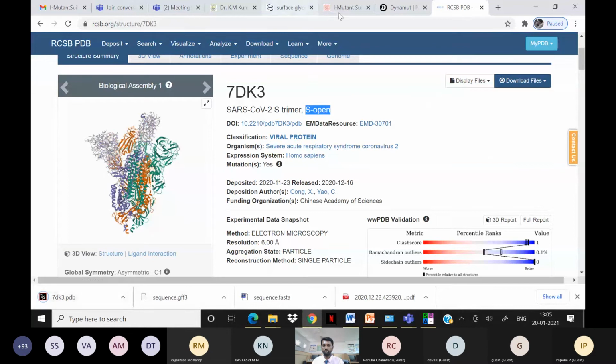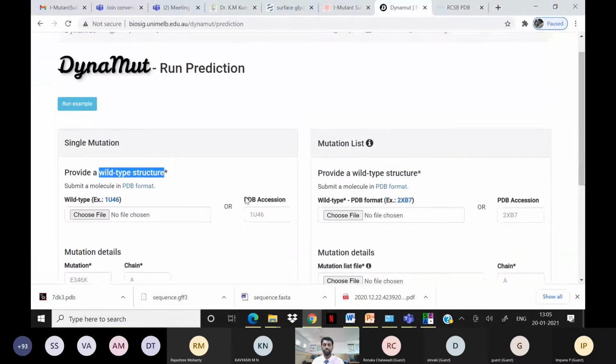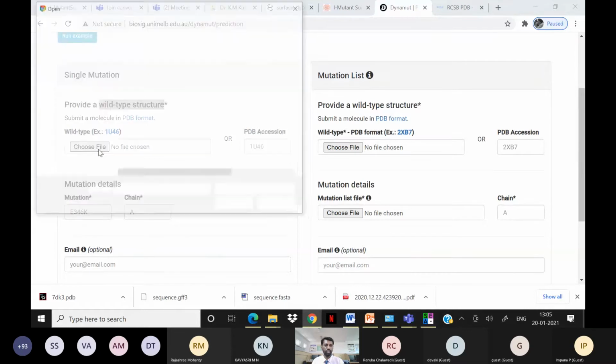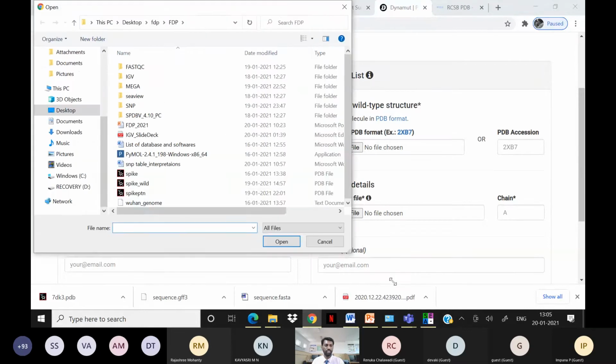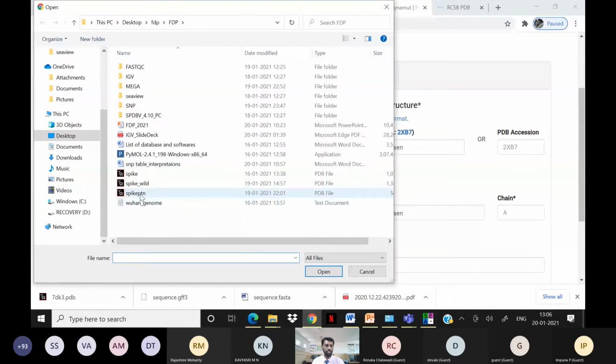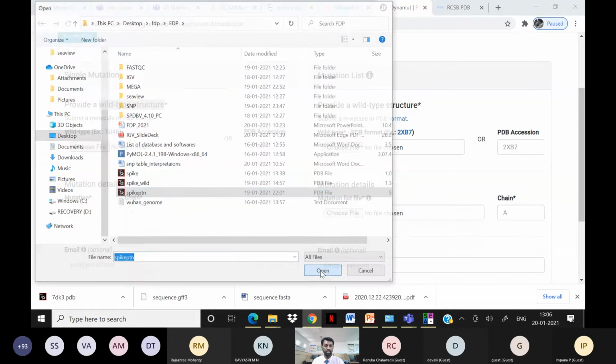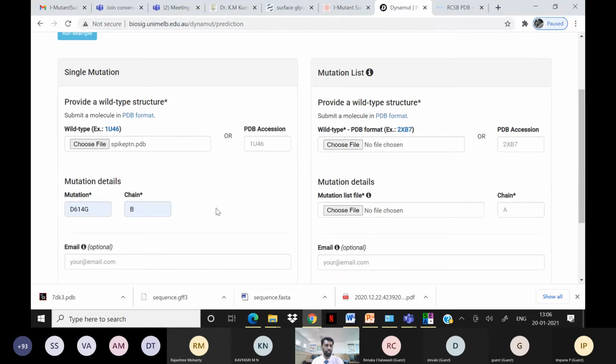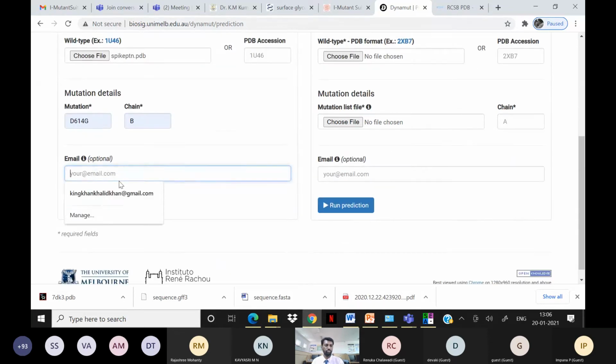This file you can just upload in DynaMut. I already downloaded one file, and there were some errors in it, so I refined it. The protein is the spike protein that I downloaded. When you upload it, you also need to give the mutation position D61G, and the chain, which is chain B in the protein structure I have. It's optional, but you can also give your email ID,